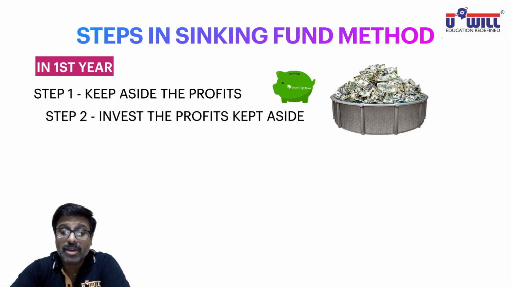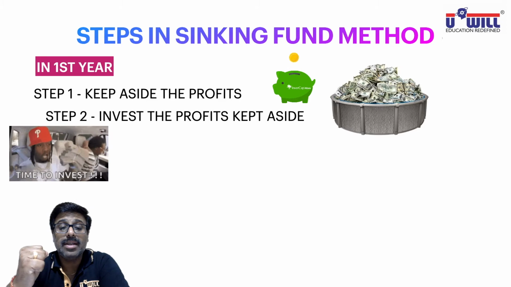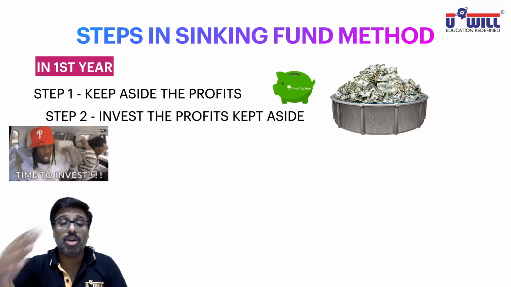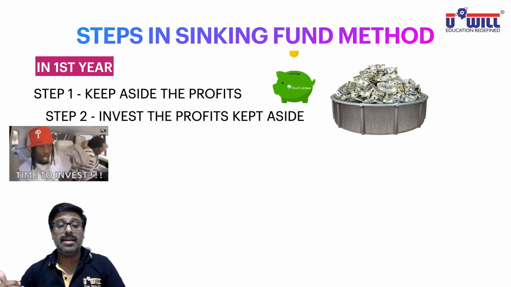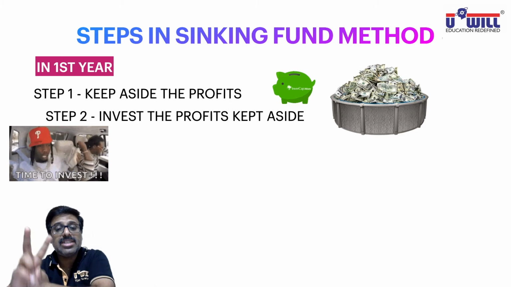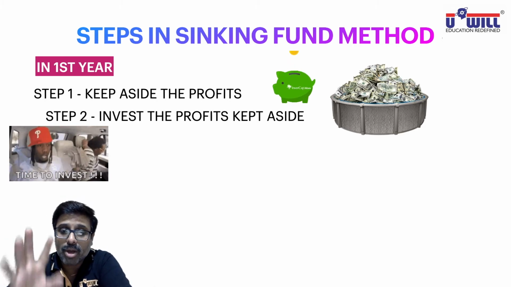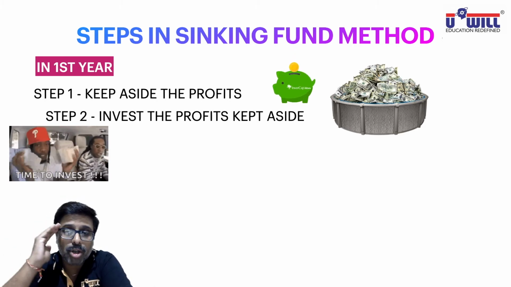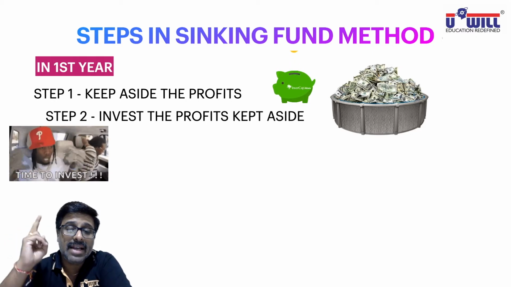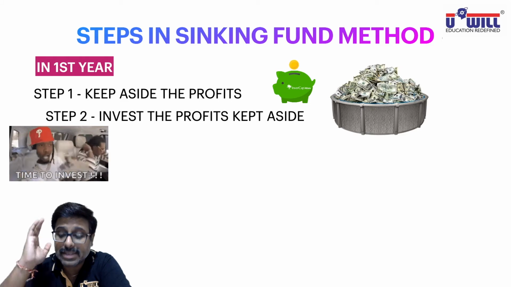So second step, what will you be doing? It's the time to invest. Just keeping aside the money is not sufficient. You keep it with yourself, it will not grow. So after keeping aside the money, it's the time to invest. So in the first year, only these 2 steps will be undertaken. All of you must remember the logic. What 2 steps will we undertake in the first year? Keep aside the profits and invest the profits kept aside.